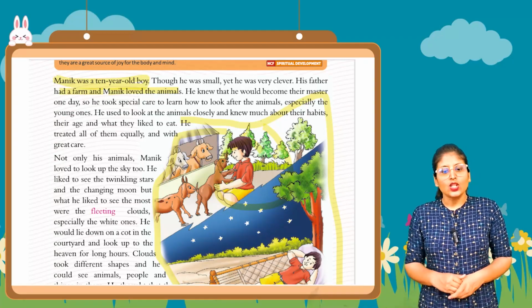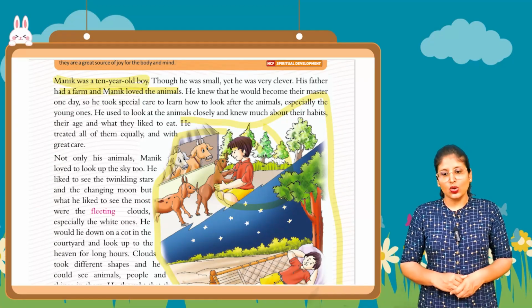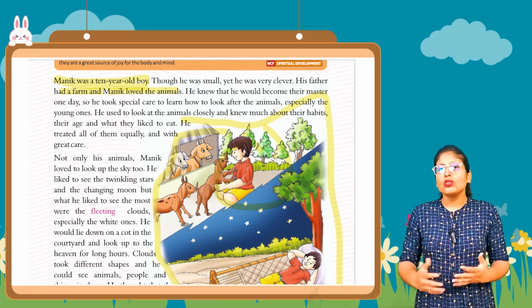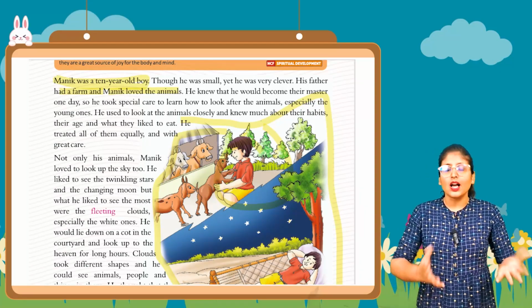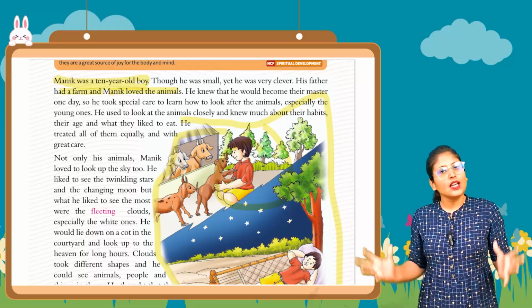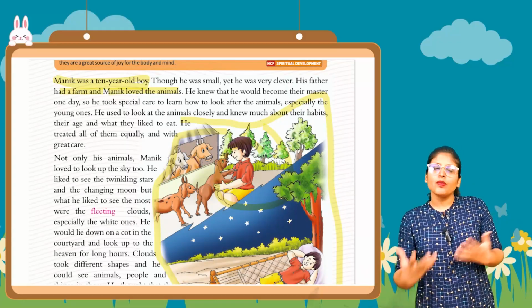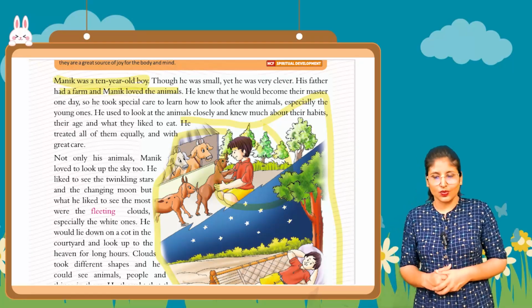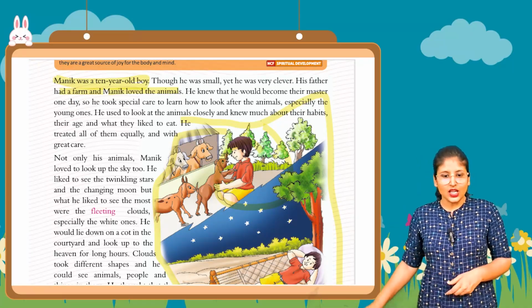Okay. So he took special care to learn how to look after the animals. So he was also learning how to look after animals, how we should take care of animals, because his father is doing all these things, so he is learning from his father also. Okay, especially the young ones.